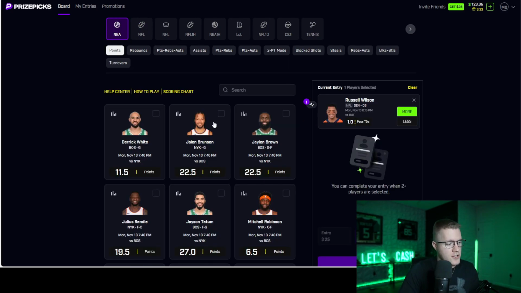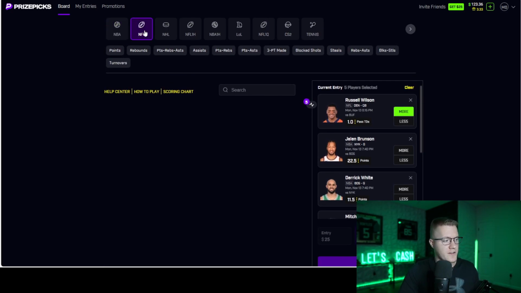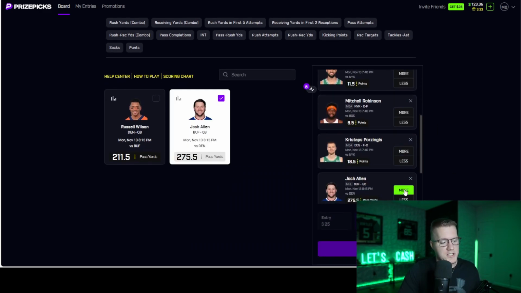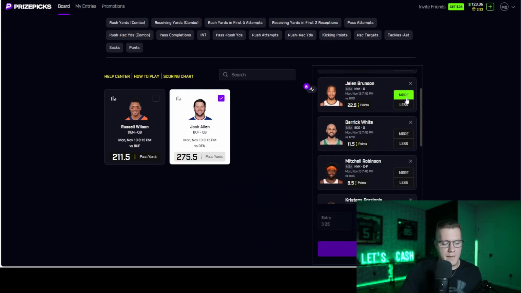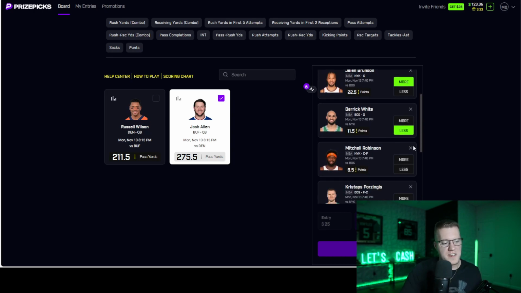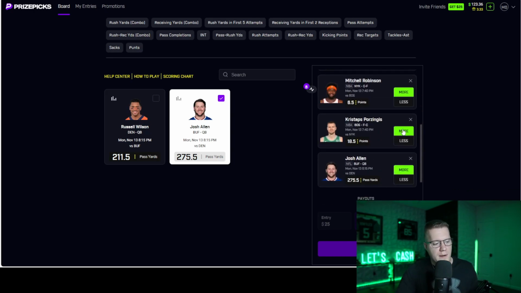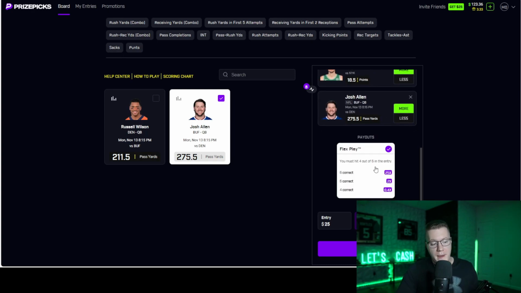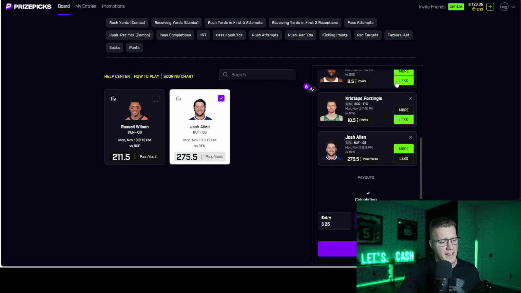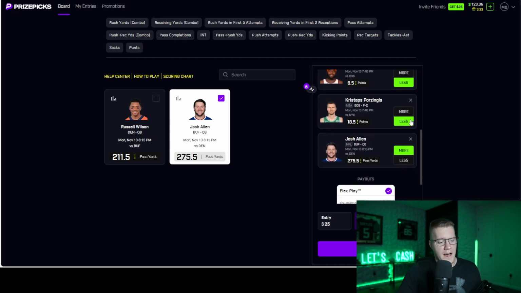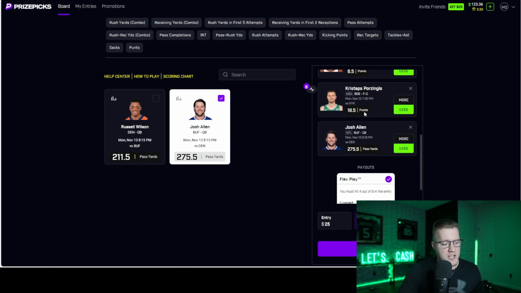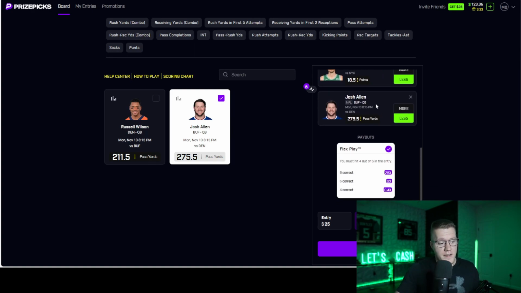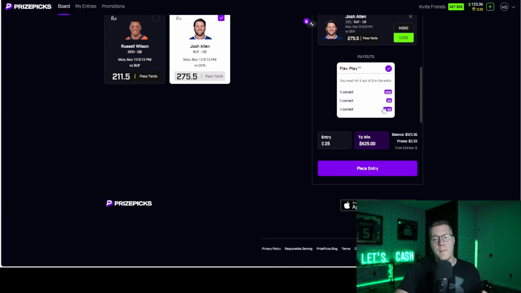So on PrizePicks, you can just willy-nilly play any specific player that you want to play. If I take Josh Allen, Russell Wilson over in the same game, Jalen Brunson over, we'll take the under on Derrick White, we'll take the over on Mitchell Robinson, and we'll also throw in Porzingis over, right? The payouts never change. For a 6 flex, I'm always going to get 25x for going 6 of 6. 5 out of 6, I'm always going to get 2x. And then 4 out of 6, I'm going to get 0.4x of whatever my buy-in is. But if I decide to change Josh Allen to a less than, I'm still not altering the payouts. As you can see here, the payouts never change.